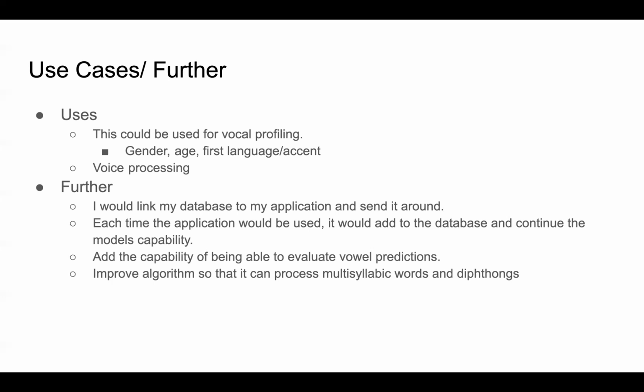Each time the application is used, it would add a recording to the database and continue to build the model's capability. Then I would add the capability in my application to evaluate the vowel prediction. When it makes a prediction, it would be cool if I were able to let it know if it's right or wrong. And then I would also like to improve my algorithm so that it can process multisyllabic words and diphthongs, which are just two vowels back to back.